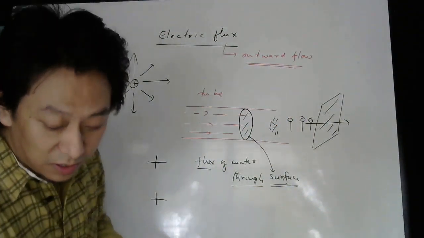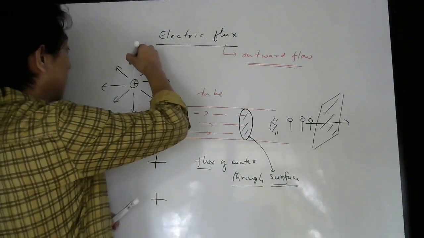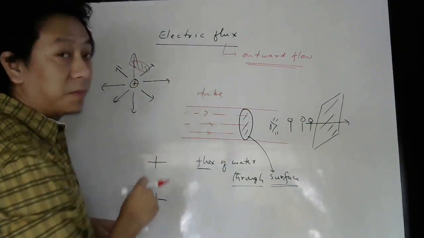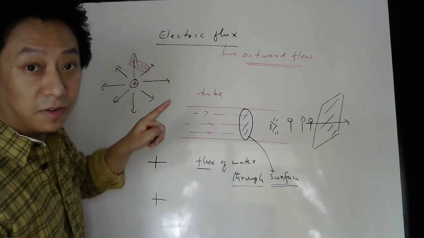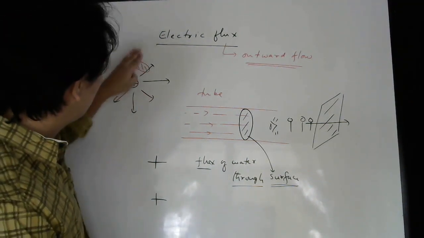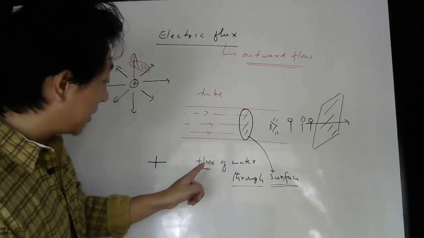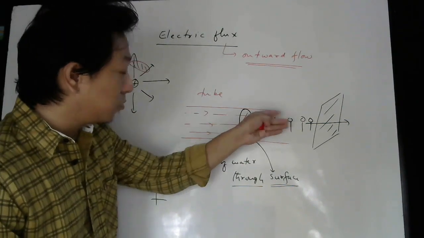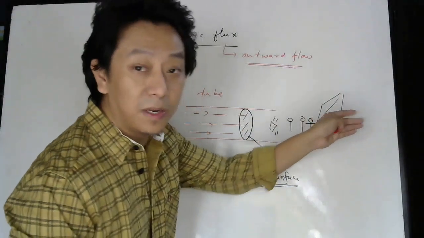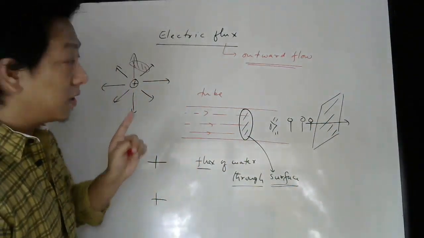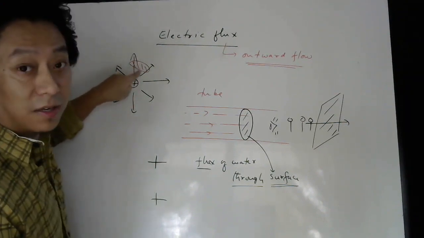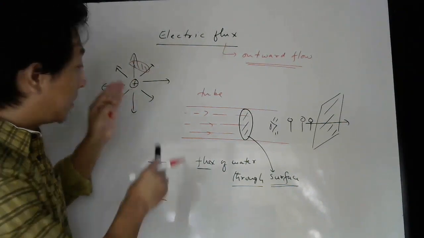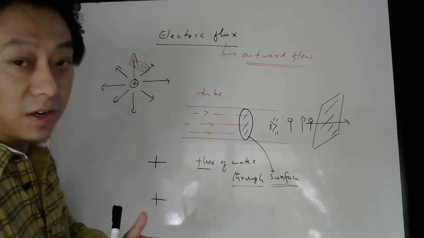So if I consider some area here, some area like this, you can speak about flux of this electric field. Flux of electric field passing through this surface. Just like here, it was flux of water passing through this surface, flux of people passing through this surface, and this is flux of this electric field which is passing through this red surface which I have shown. So that is the meaning of electric flux.